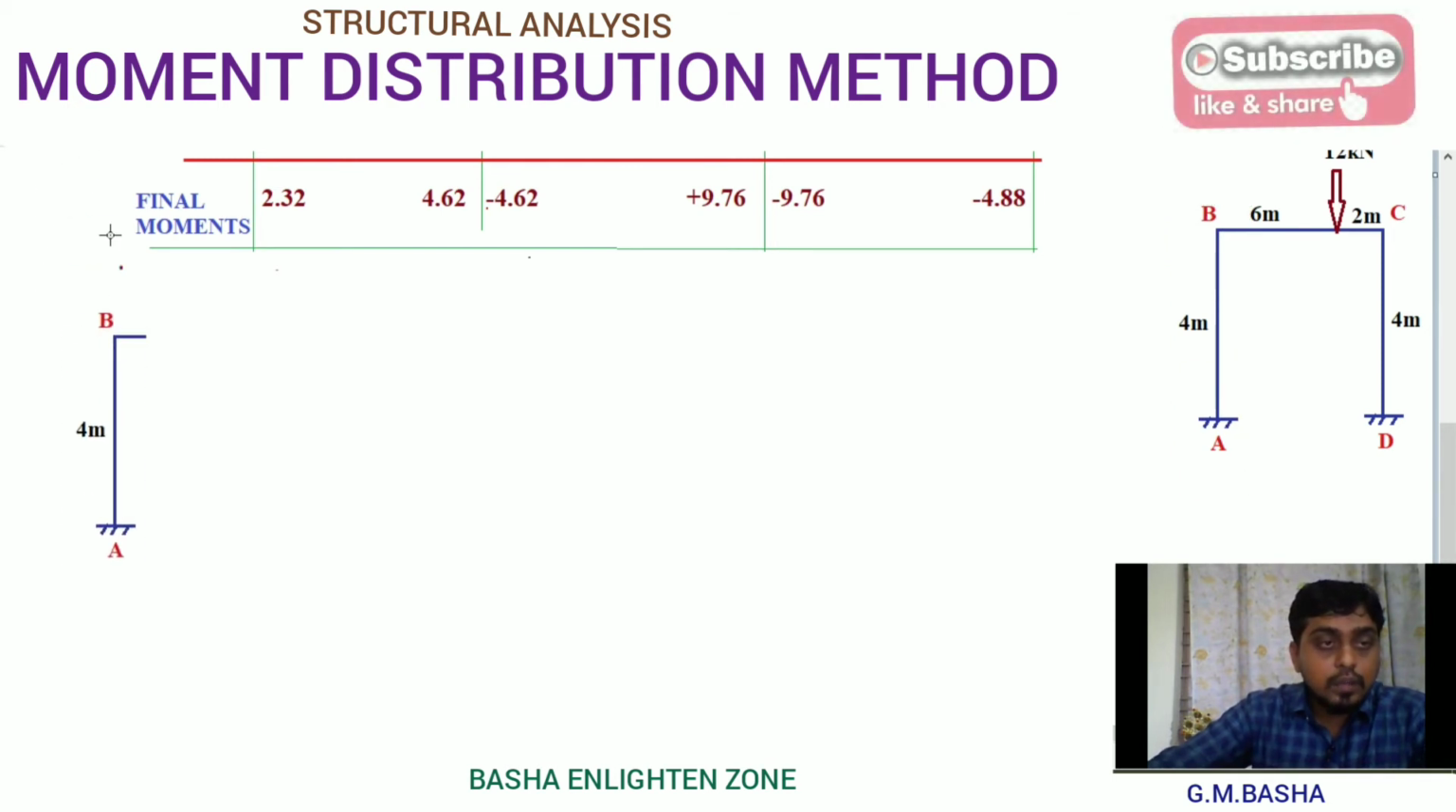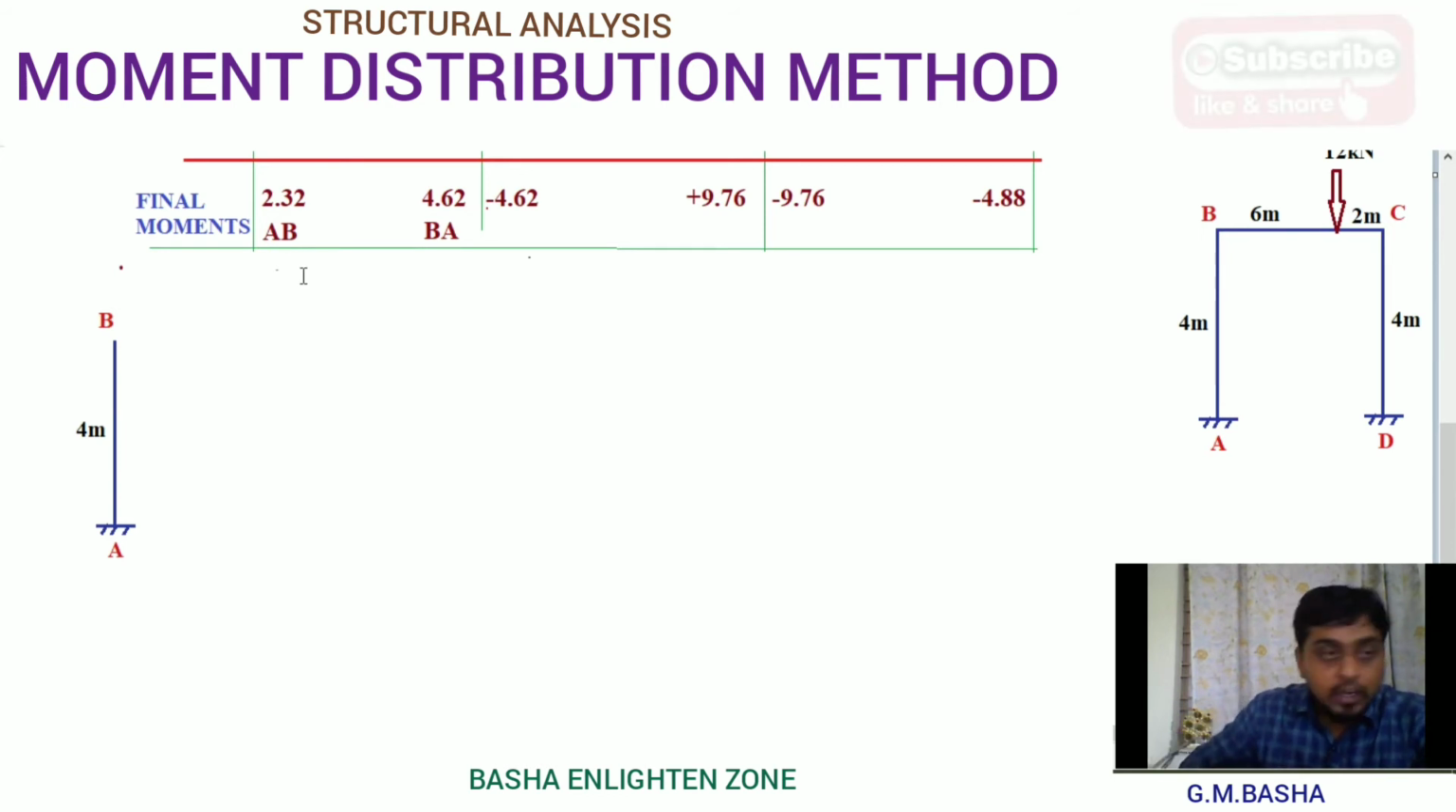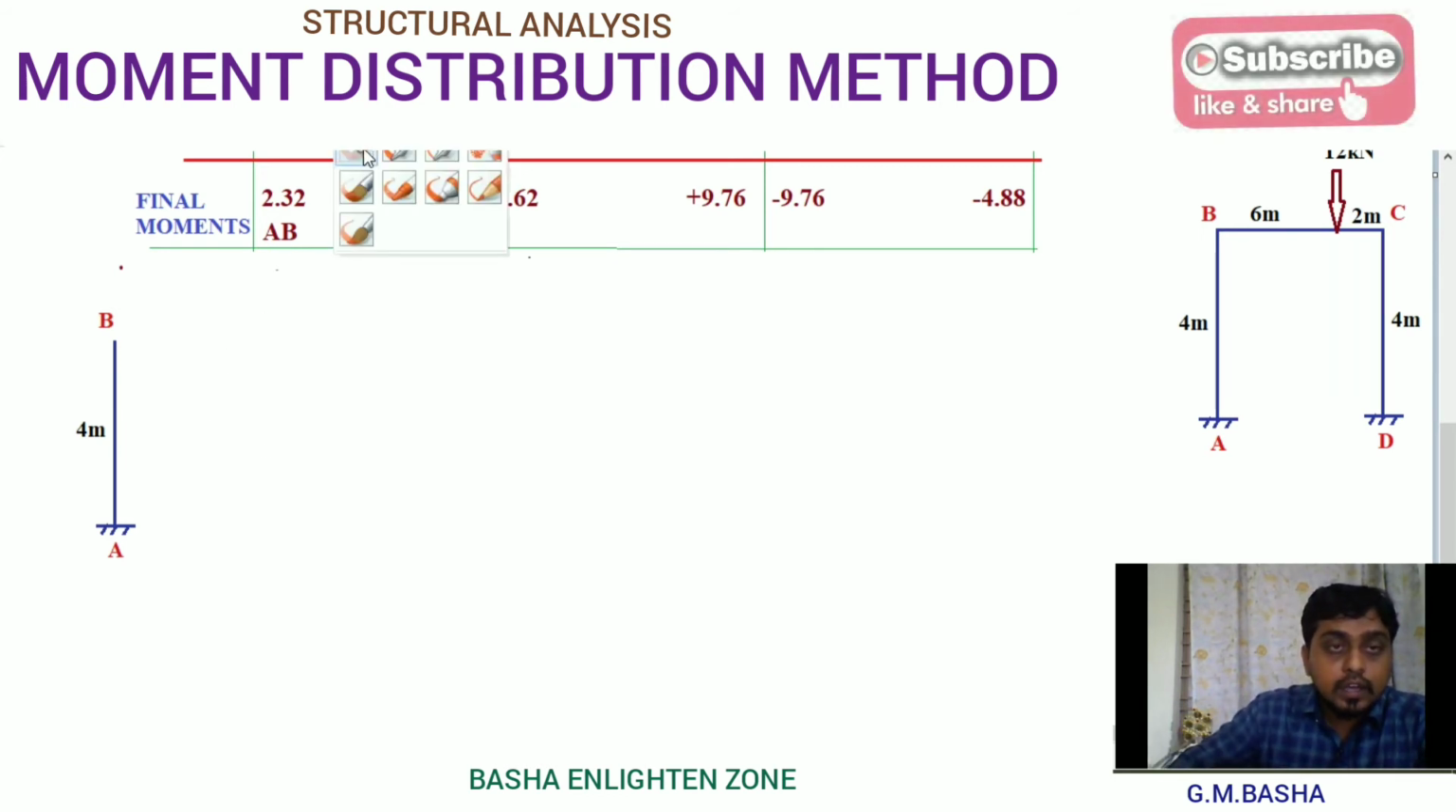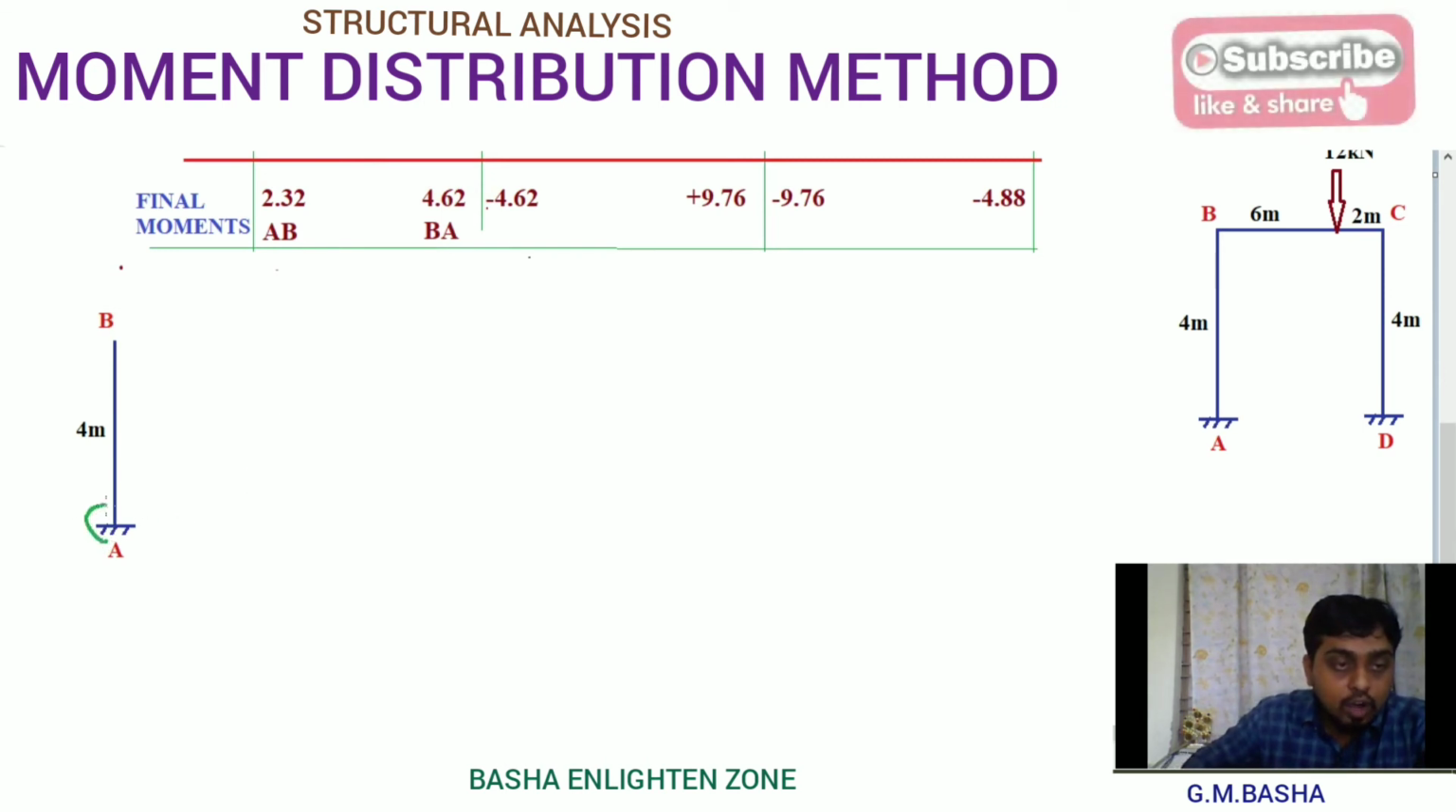See here, I am taking this one. Then this moment will be the AB moment. Similarly, this is the BA moment. So both are acting clockwise. Therefore, I am applying clockwise moments on that particular column. See here. So for AB, it will be acting clockwise towards B, which is 2.32 kilonewton meter.